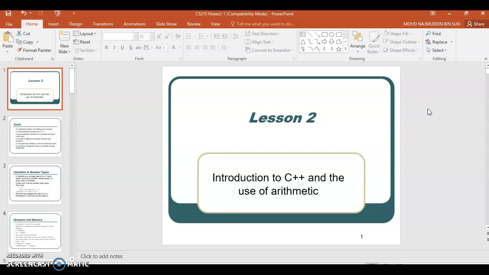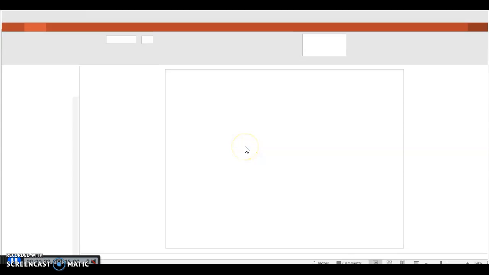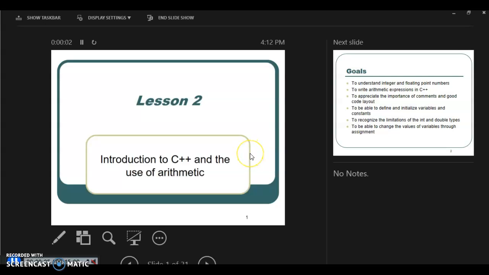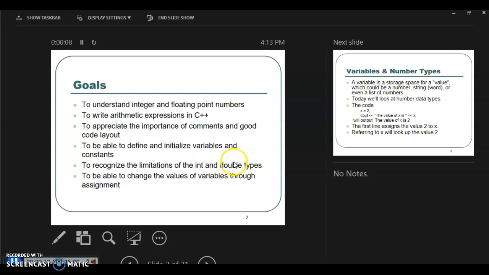Alright, so this is lesson 2, and it is an introduction to C++ and the use of arithmetic. So what happens is that we have that basic thing, which is the basic structure of C++, meaning to say that there must be a header statement and so on, right?